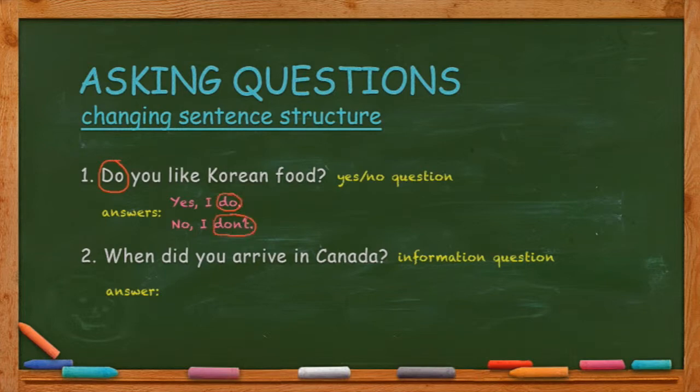Question 2 is an information question. When did you arrive in Canada? The answer is, I arrived last week. In this question, arrive is the main verb, and you use the main verb arrive in the answer. I arrived last week.